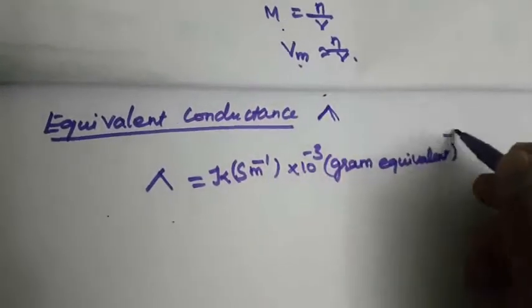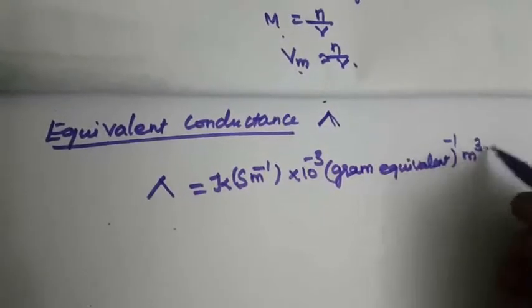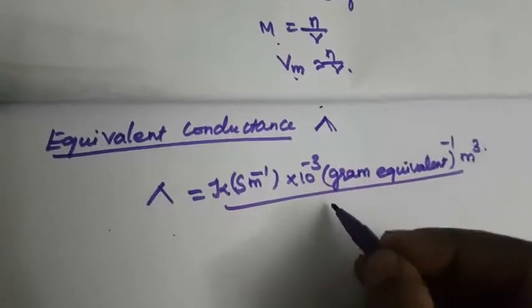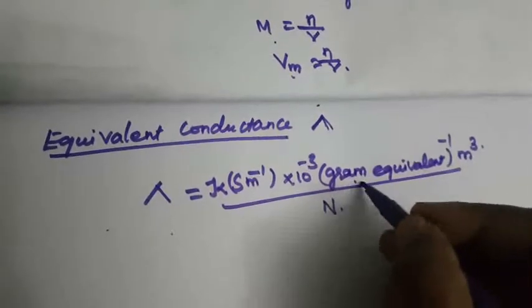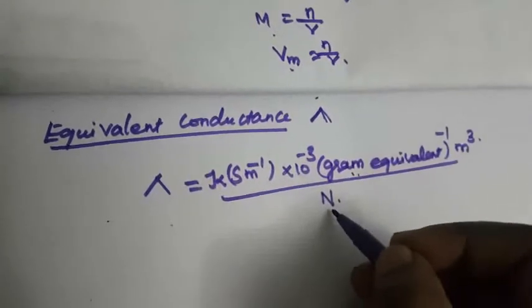So meter cube divided by the gram equivalent, that is, divided by the number of moles, the Avogadro number.